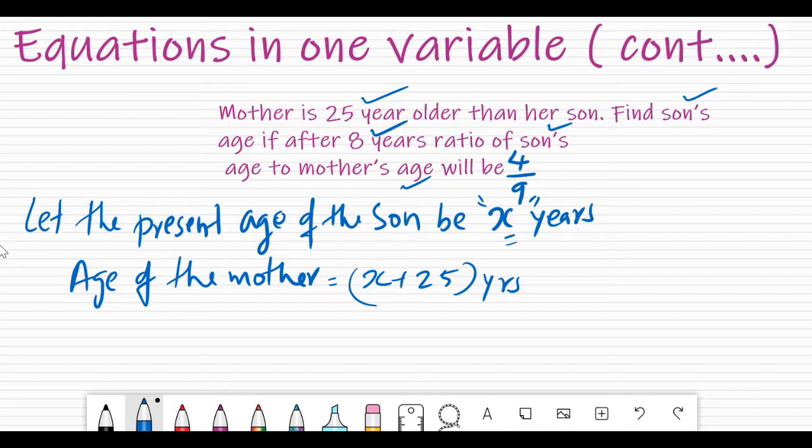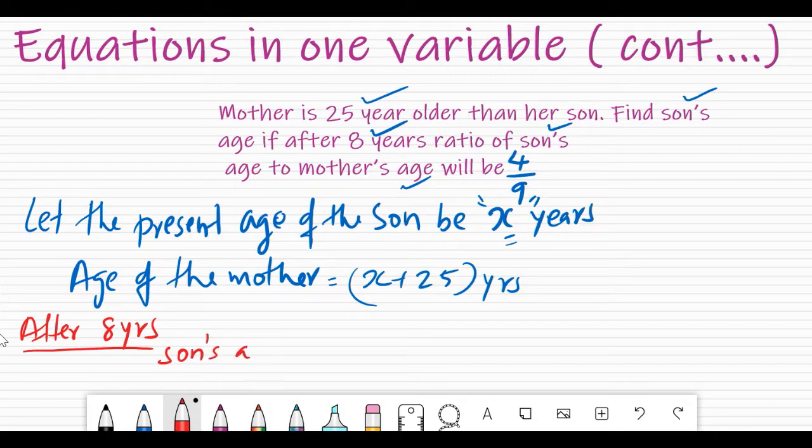So how to write that? So let us consider son's age after 8 years, correct? So how will we write? We will simply assume after 8 years. After 8 years what happens? Son's age. That is what we will consider first. If present it is x, it will be x plus 8, no doubt about it.